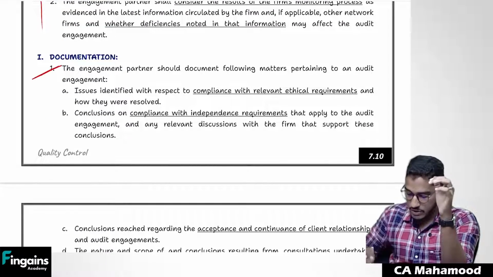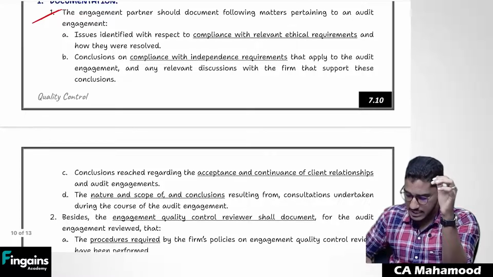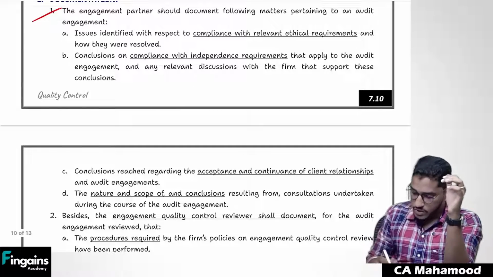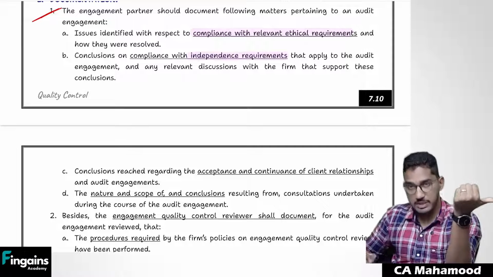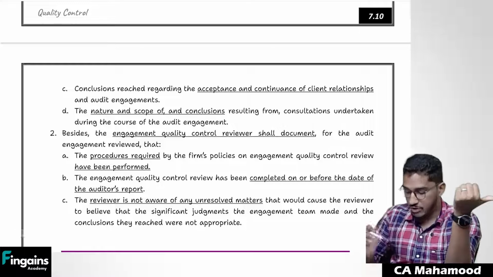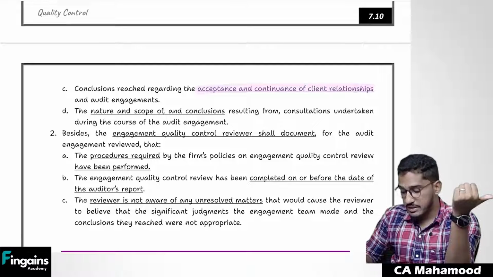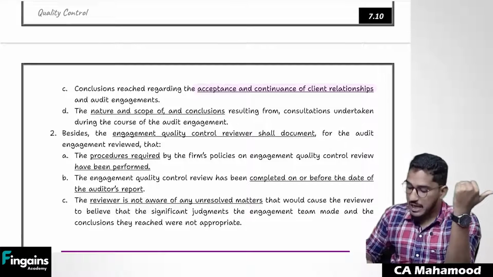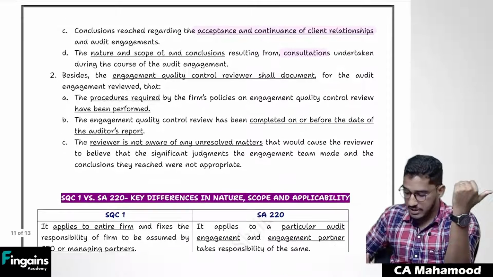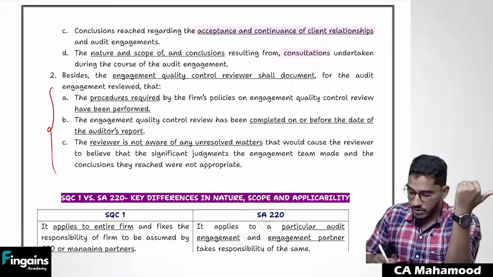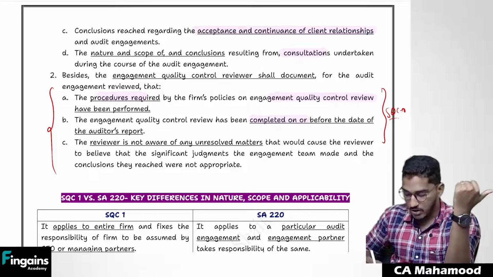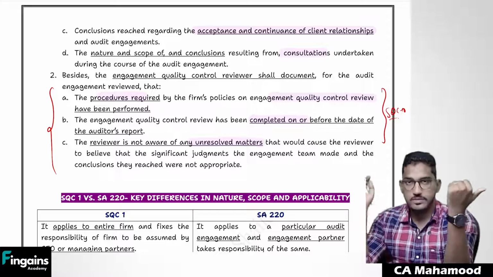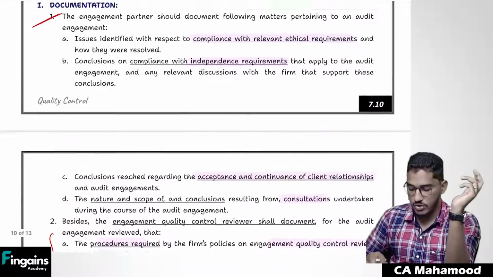And you should include certain things in the documentation. You should include how you have complied with ethical requirements, whether you have complied with independence requirements or not, and in case any threat is there, how you have dealt with that. What factors you have considered regarding acceptance and continuation of client relationship, and regarding which matters you have taken consultation. Also, in case engagement quality control review happened, a point we have already covered in SQC1, you have to document what procedures were performed for the engagement quality control review, whether the review has been completed or not, and whether there are any unresolved matters. That's it. So these things must be included in documentation.